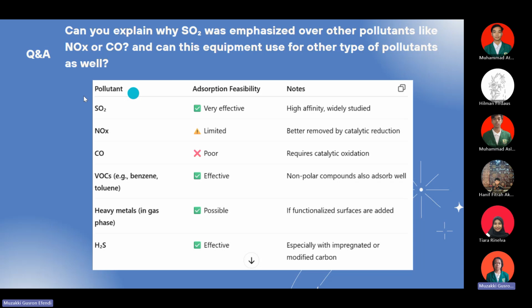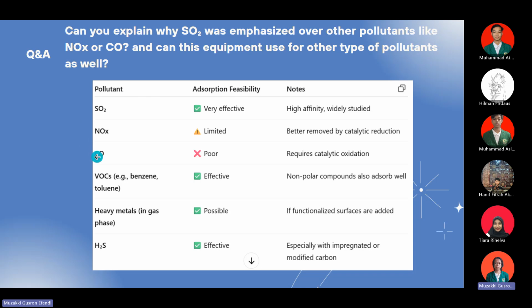So this is the recapitulation of adsorption viability for many pollutants. For SO2 it is very effective because of its high affinity and it is widely studied, while for NOx it is limited because it's better removed by catalytic reduction. For carbon monoxide, it's really poor because it requires catalytic oxidation.